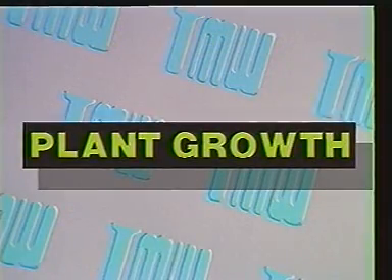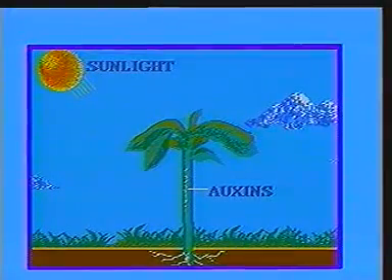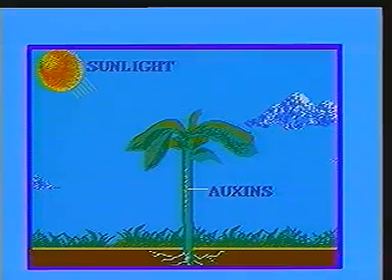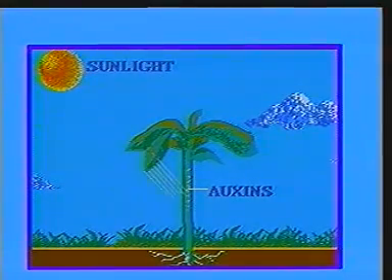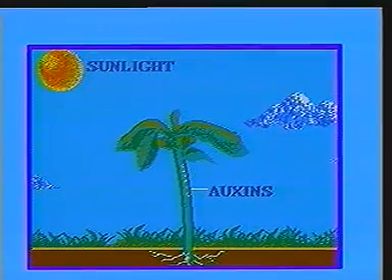Why do plants turn towards the light? Plant cells contain growth substances known as auxins. These move away from the light. When the plant is in the shade, the auxins gather in the cells on the side of the stem away from the light. That makes the cells on that side of the plant grow faster than the cells on the lighted side. This is what makes the plant bend towards the light.